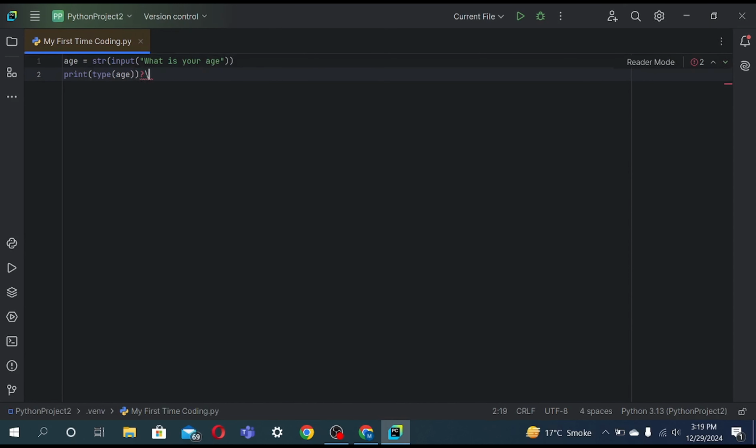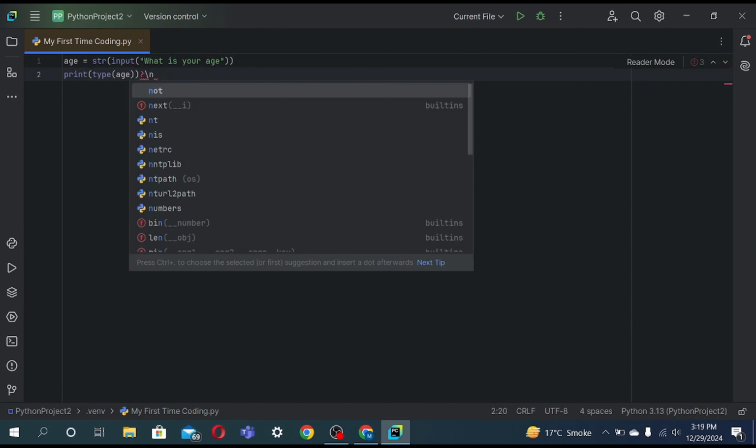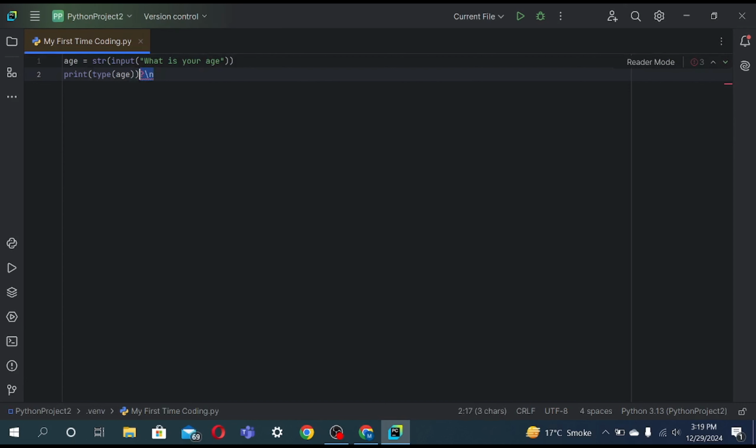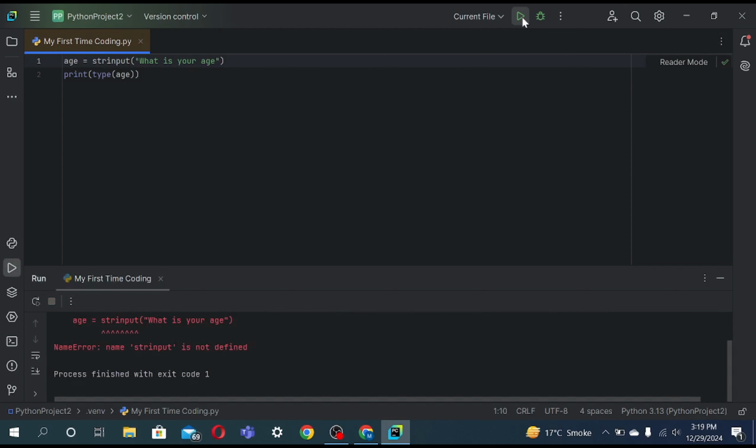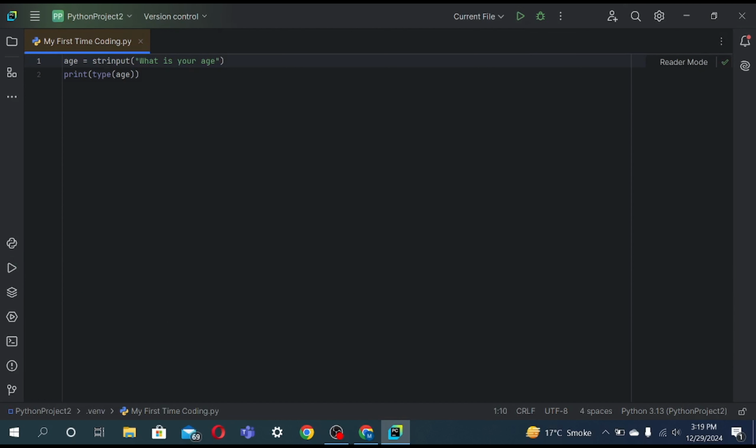So if you just use no bracket, you're gonna get an error. For string, if you don't use a bracket, it is not gonna perceive it as a function, because to perceive it as a function, you have to use parentheses.